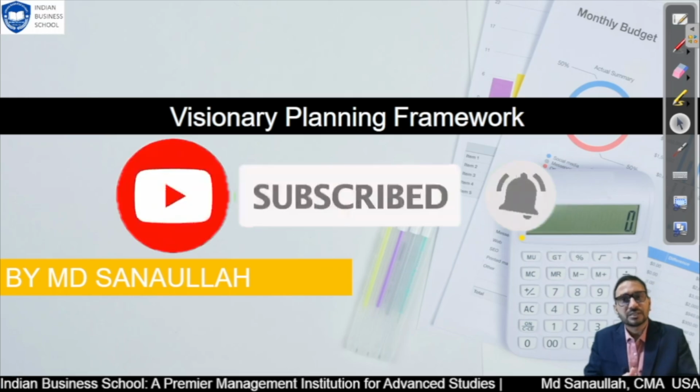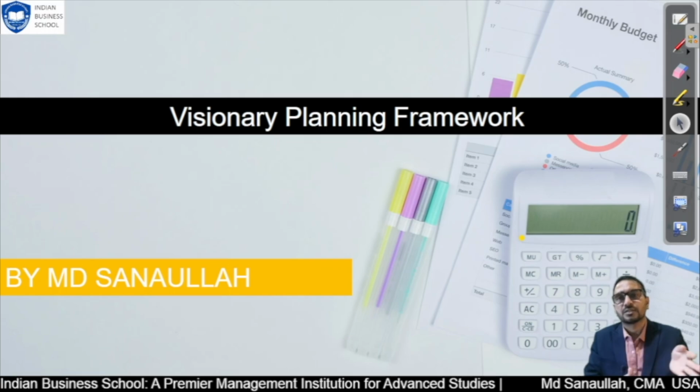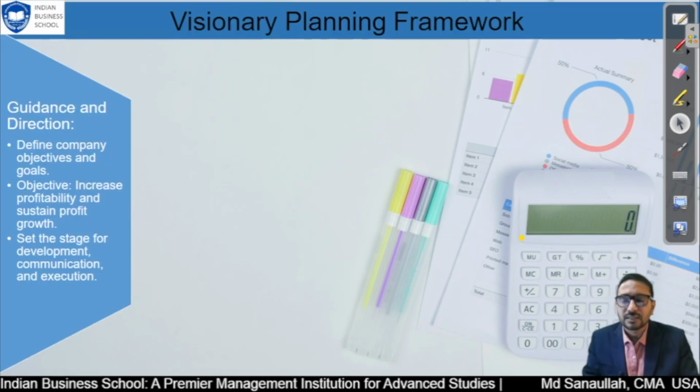It means basically how a company management should vision and how they can structure their vision so that they can make a good and realistic vision. So let's discuss. First is guidance and direction. Basically in this we are going to discuss how a company vision should be directed. So first of all, define company objective.